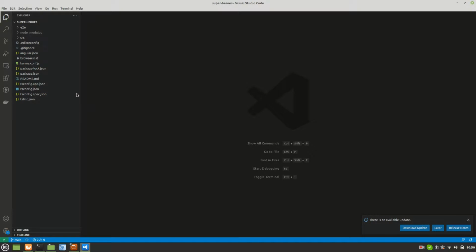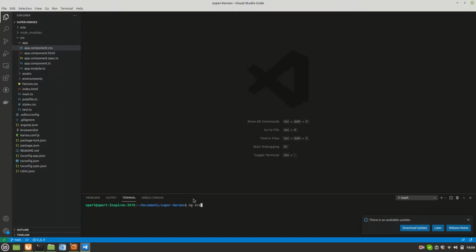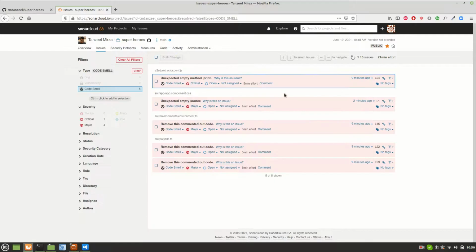Let's cross check that. App CSS, and that's empty. Yeah, see, that's why Sonar is complaining. It's not very happy with all these things. But right now if I try to compile my Angular project, the compiler will not complain about anything. It's compiling, let it complete. See, compiled successfully. So for the compiler it's not a problem, but for Sonar it's a no-go. That's why we need SonarCloud, and these things will definitely affect the quality of our code. Unexpected empty method print, so these things we have to remove.